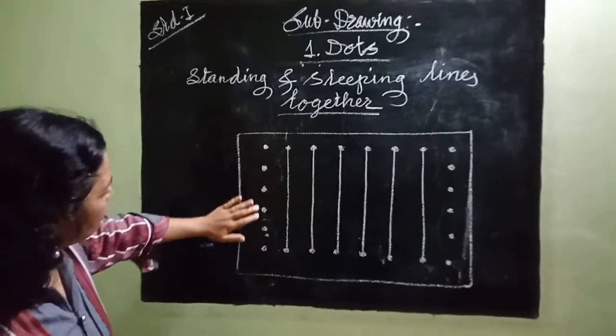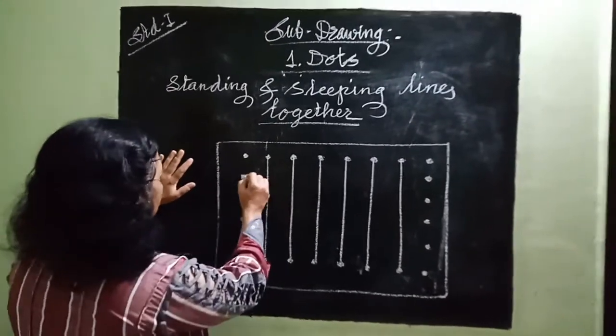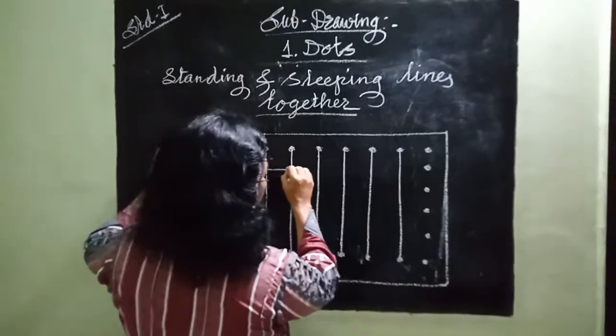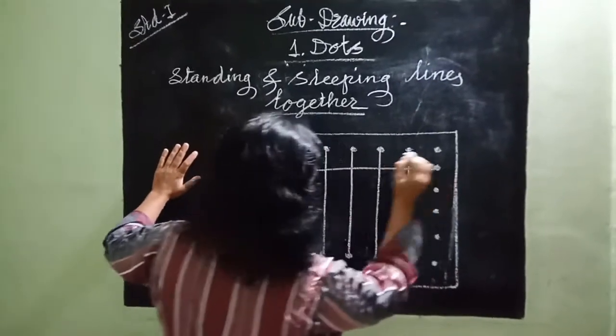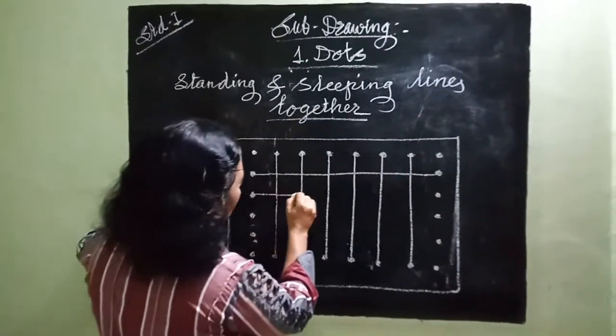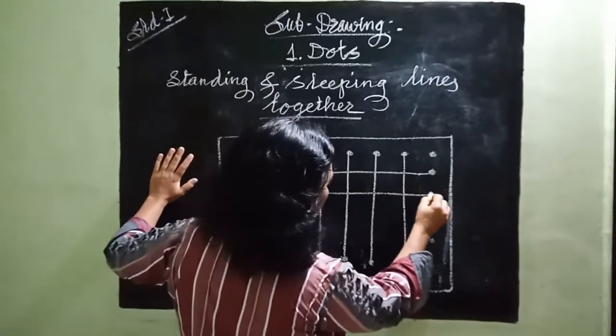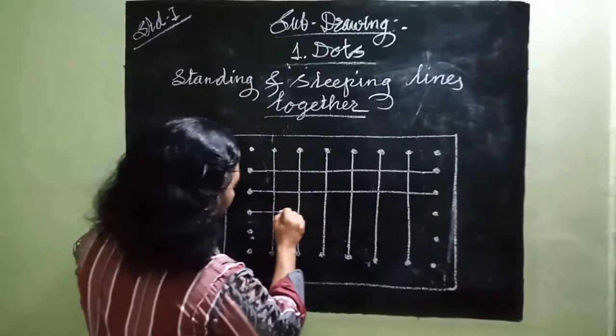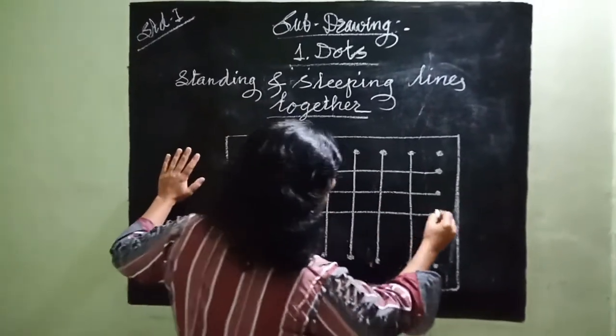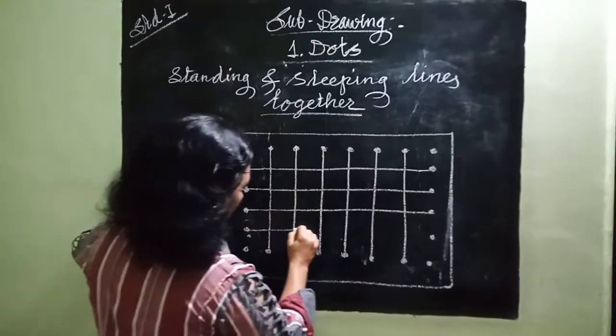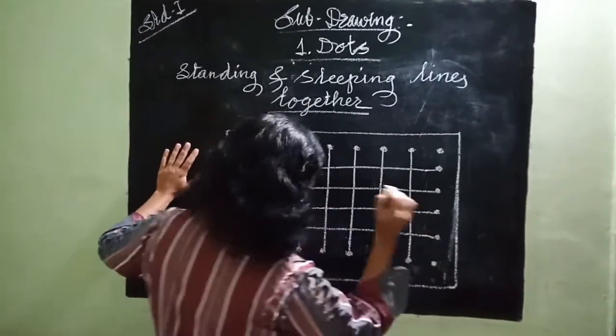Now we also have here some dots. So join the remaining dots like this correctly. Go slowly, move the line smoothly. You can draw a straight line. So try it more and more times.